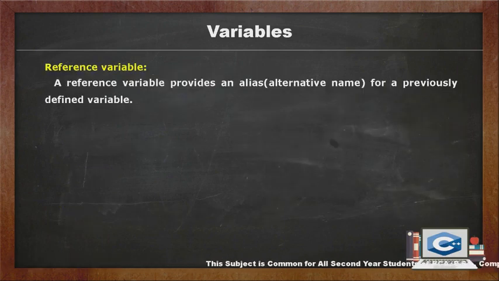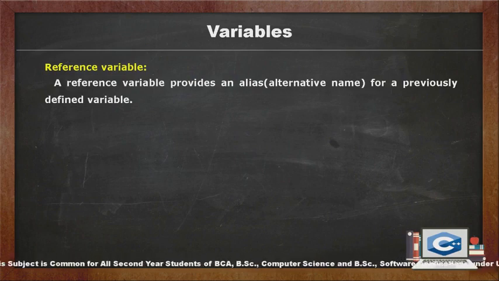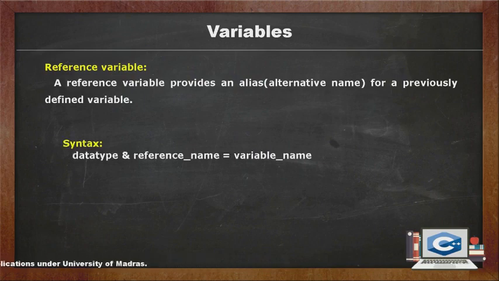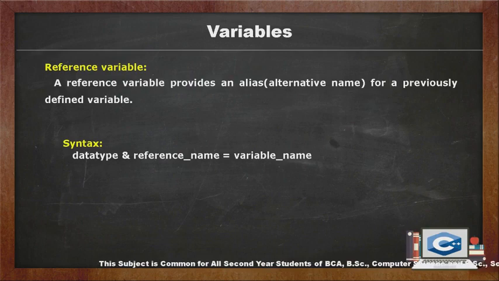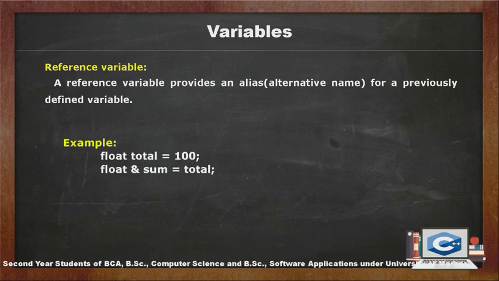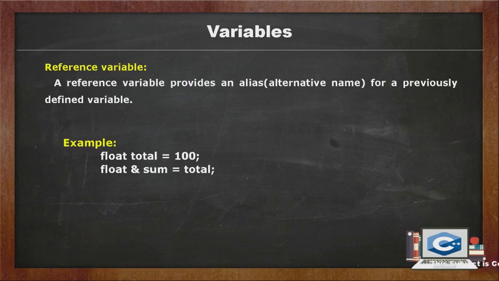Reference variable. A reference variable provides an alias or alternative name for a previously defined variable. Syntax: data type, ampersand symbol, reference name equal to variable name. Example, float total equal to 100. Float ampersand sum equal to total. Total is a float type variable that has already been declared. Sum is the alternative name declared to represent the variable total. Both the variables refer to the same data object in the memory.